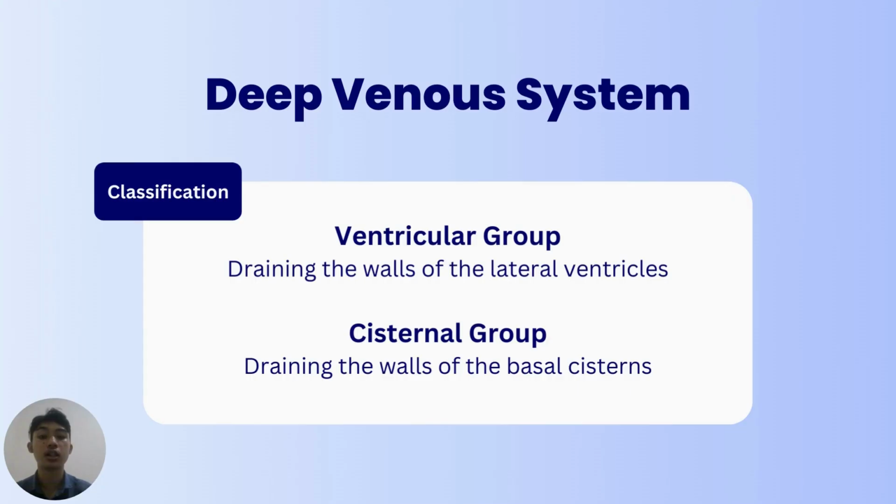So I'm going to explain about the deep venous system, the veins which drain central structures such as the hemisphere, basal ganglia, corpus callosum, pineal gland, limbic system, and the thalamus. These deep veins are divided into two groups. The first one is the ventricular group, draining the walls of the lateral ventricles, and the second is the cisternal group, draining the walls of the basal cisterns.